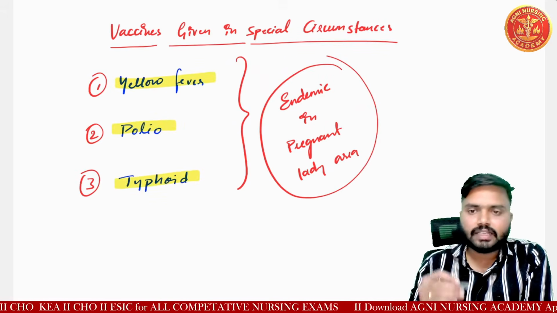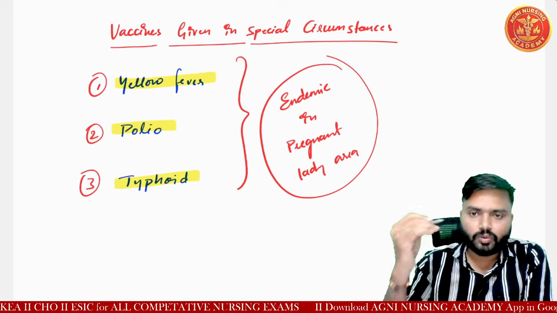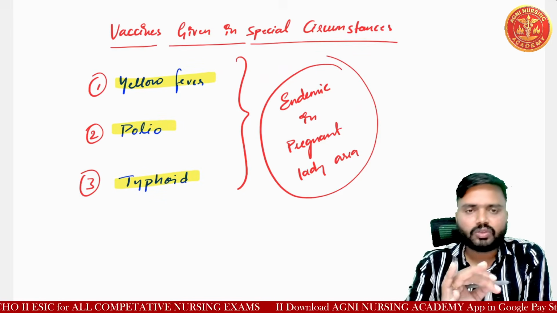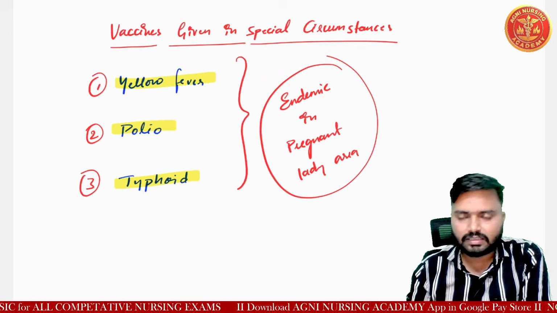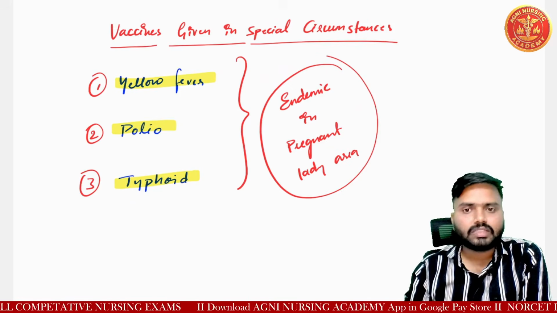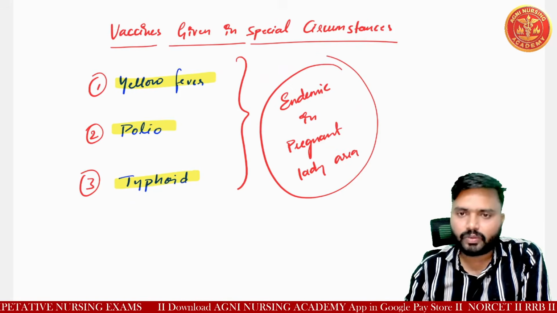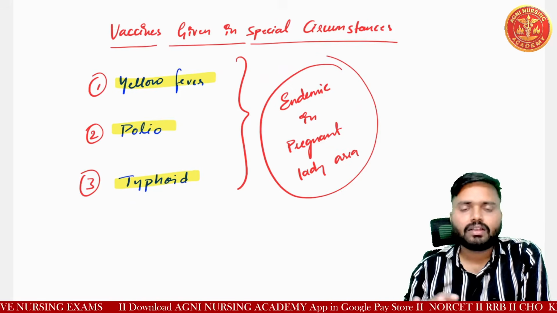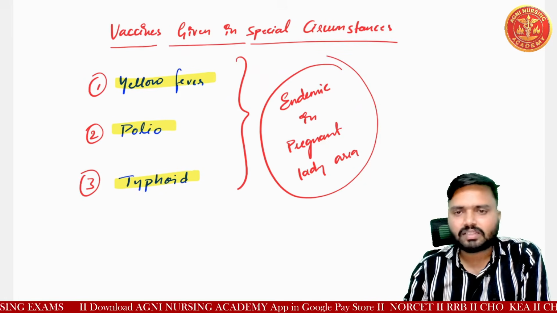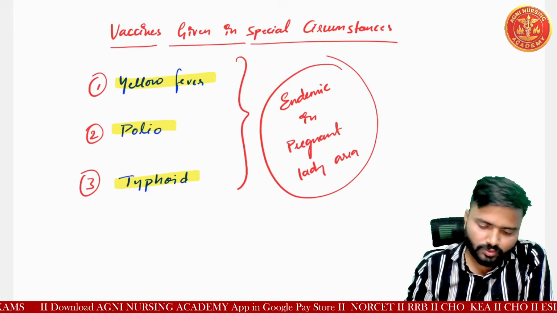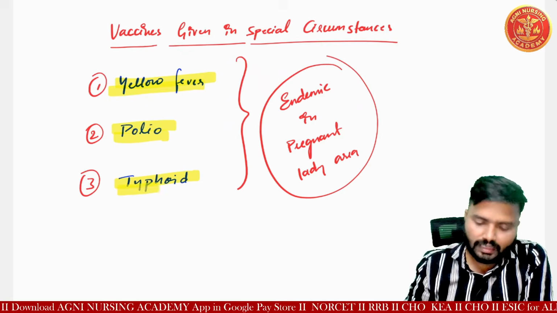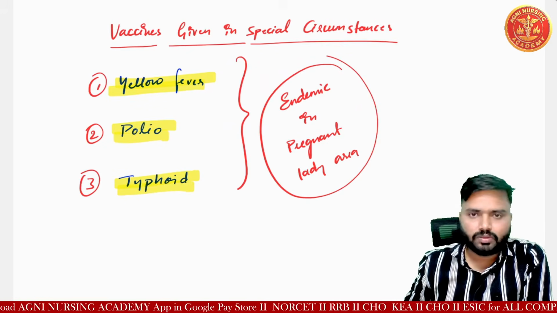And also, if she is taking a flight or going to another country, and the vaccination certificate is compulsory, that time also we will consider it as a special circumstance. So that time also we will give the yellow fever, polio and typhoid vaccination. Understood?